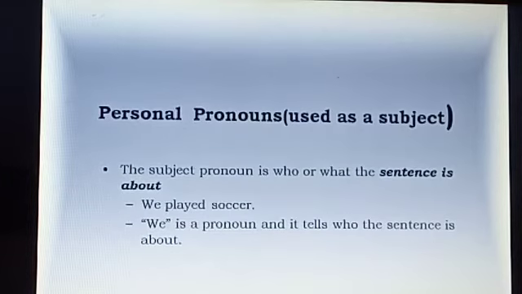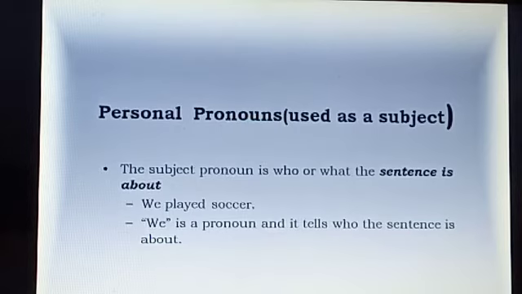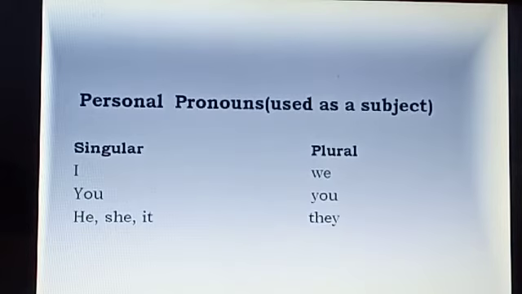See here, the subject pronoun is who or what the sentence is about. We played soccer. We is a pronoun and it tells who the sentence is about. We have used it here in the place of the subject. They are the doer of the action. Personal pronouns that we use as a subject are I, you, he, she, it, we, you and they.